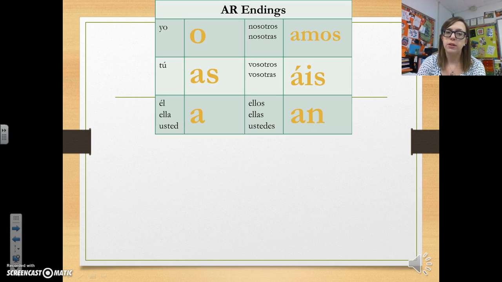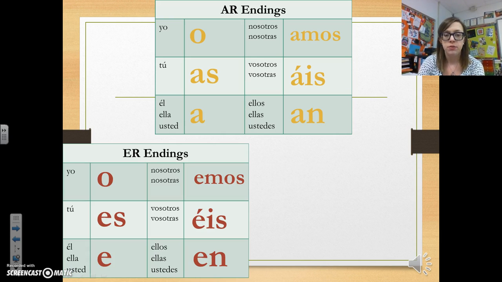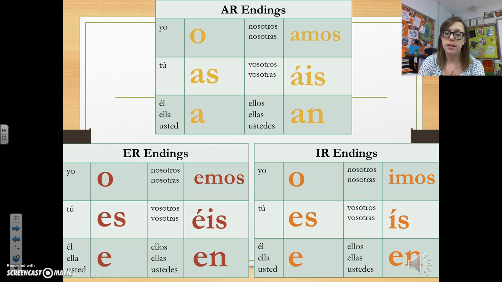So because these have regular AR, ER, and IR endings, I just wanted to quickly review the AR endings, ER endings, and IR endings of verbs in Spanish. So for AR endings, remember you have o, as, a, amos, áis, an. For ER endings, you have o, es, e, emos, éis, en. And then for IR endings, you have o, es, e, imos, ís, en. Okay, so these are our regular AR, ER, and IR endings in Spanish.